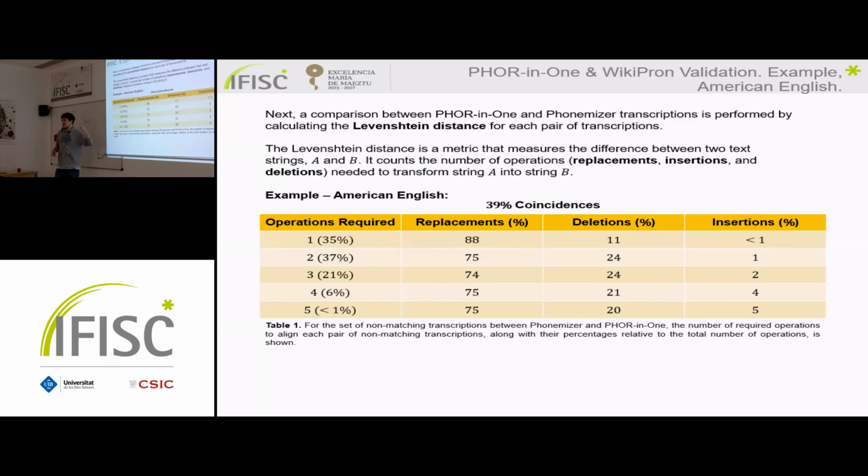The number of matches is very low, about 40%, but from all of these matches, what we see is that between 93% of the operations required, with 1, 2 or 3 operations, we can obtain the transcription from 4in1, so we can obtain the match. And from this 93%, we can see that replacements are the main operations, followed by deletions, and finally insertions with a very low percentage of occurrence.